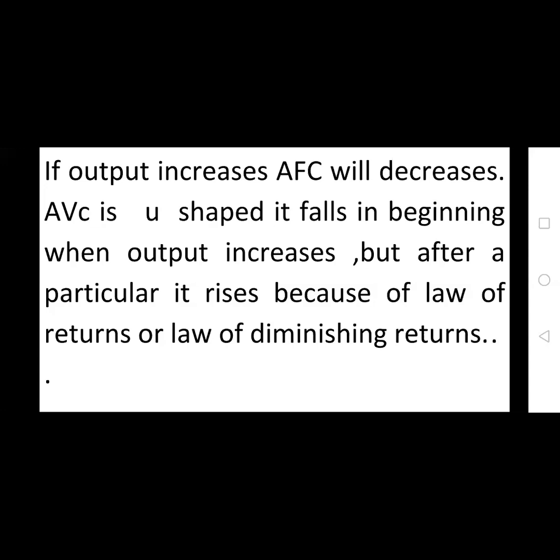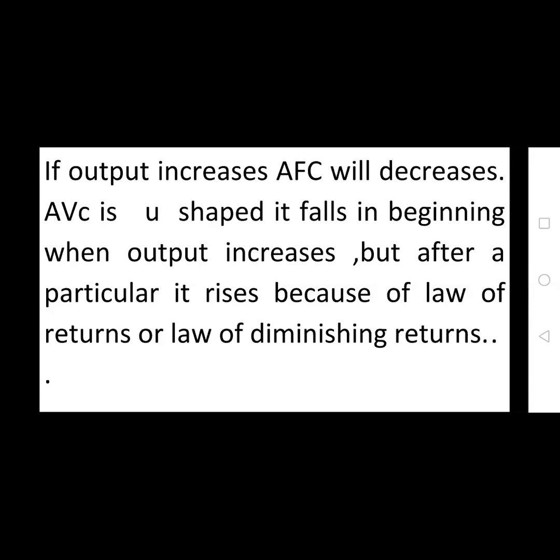At the initial stage, by increasing more and more input, the output quantity increases. In the second stage, by giving more and more input, the output increases but at a decreasing rate. At the final stage, if you give more and more inputs, the output quantity also decreases. So that is called the law of returns or law of diminishing returns.